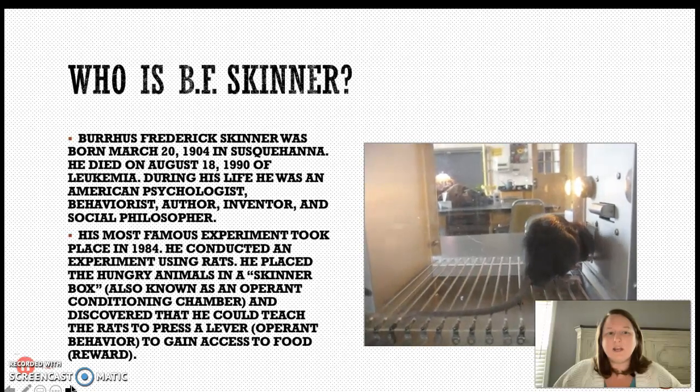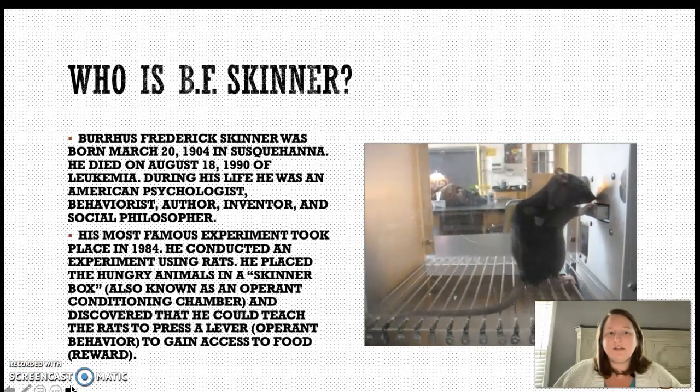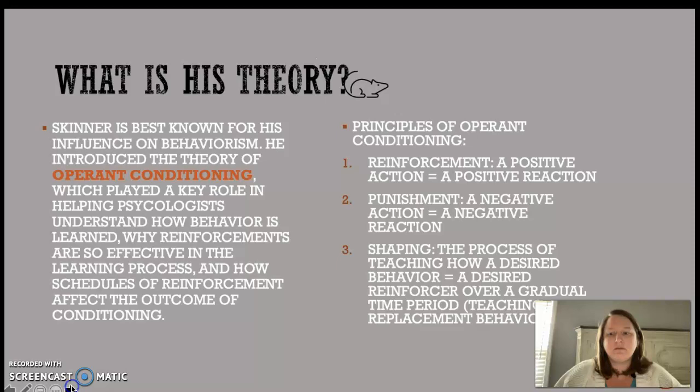As you can see, he's quickly catching on that if he presses the lever, he gains food. What is his theory? Skinner is best known for his influence on behaviorism. He introduced the theory of operant conditioning, which played a key role in helping psychologists understand how behavior is learned, why reinforcements are so effective in the learning process, and how schedules of reinforcement affect the outcome of conditioning.